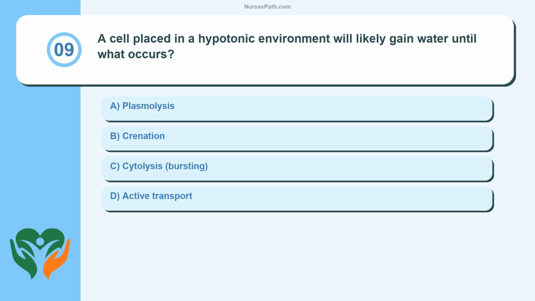Question 9. A cell placed in a hypotonic environment will likely gain water until what occurs? Plasmolysis, crenation, cytolysis (bursting), active transport.